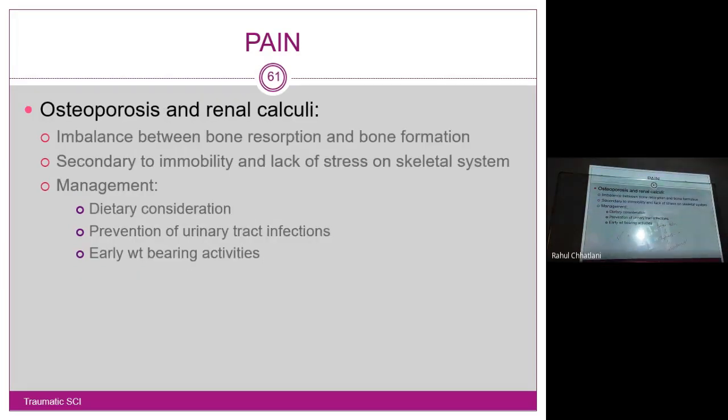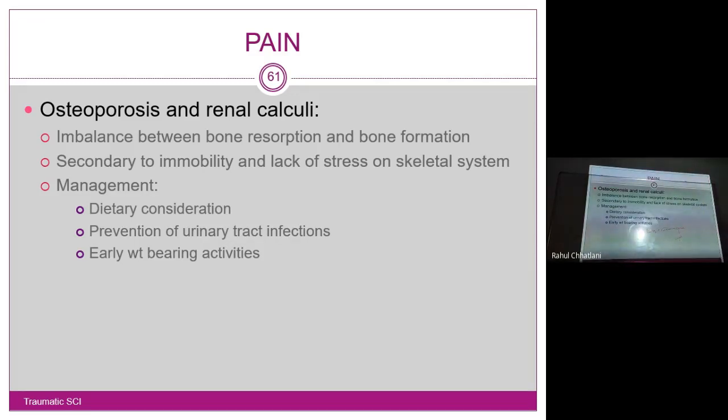Osteoporosis and renal calculi. Osteoporosis, in the last lectures with stroke, we had discussed this. Why is there a chance of osteoporosis? First is weight loss of bearing, always Bull's law. If weight bearing decreases, calcium does not get deposited into bones. Bones become weak, and weak bones mean chances of fracture. So this will directly lead to fracture, osteoporosis.